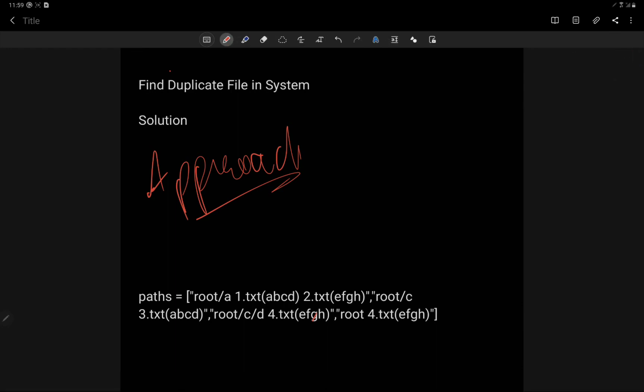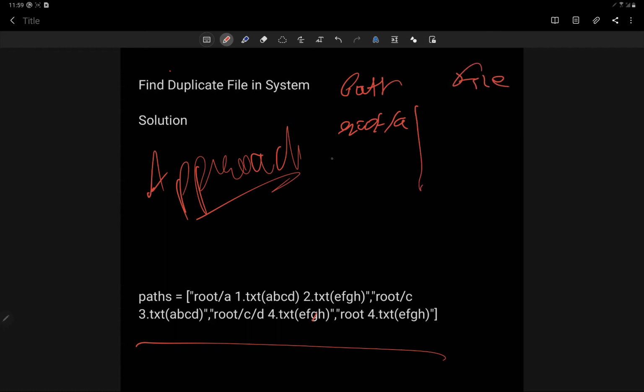Alright, so let's see the example we have over here. Now let's divide it: root slash a is the path, and then the files. Suppose for root a, what we have is two files: one is 1.txt with the content abcd, and another file with the content efgh, and that is 2.txt, the file name. Alright, I hope it's clear.